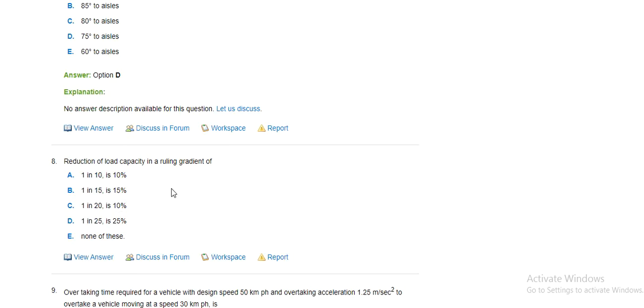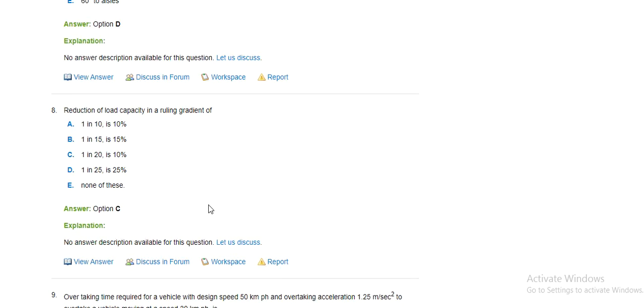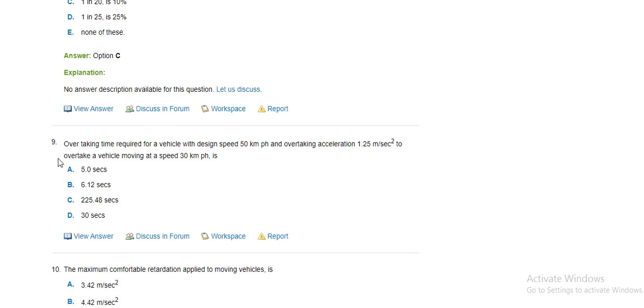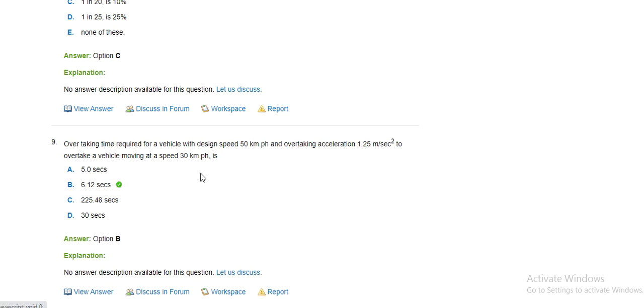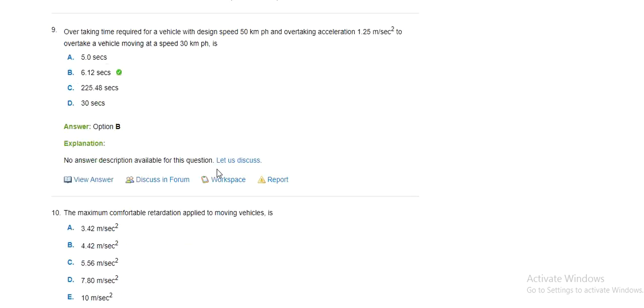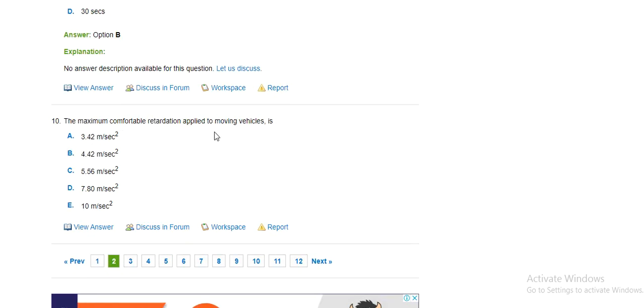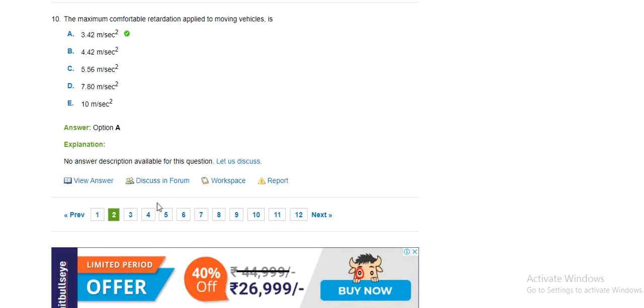Reduction of load capacity on a gradient is option C, 1 in 20, 10%. Overtaking time required per vehicle for a design speed of 50 km, overtaking acceleration 1.25, to overtake a vehicle moving at a speed of 30 km per hour is option B, 6.12 seconds. The maximum comfortable retardation applied to the moving vehicle is 3.42 meter per second square.